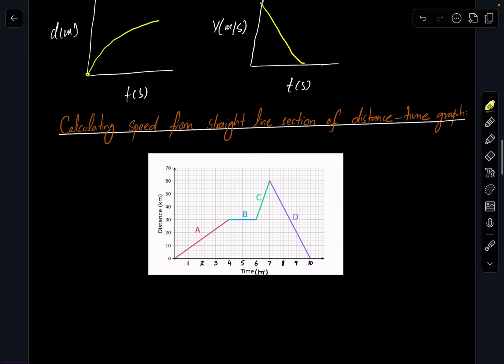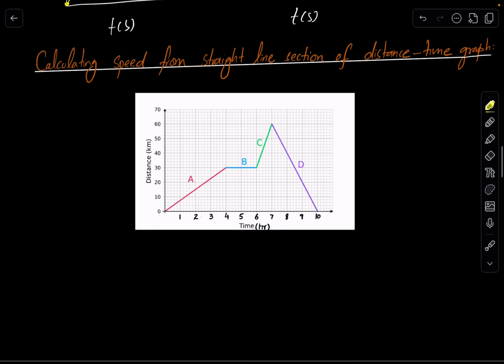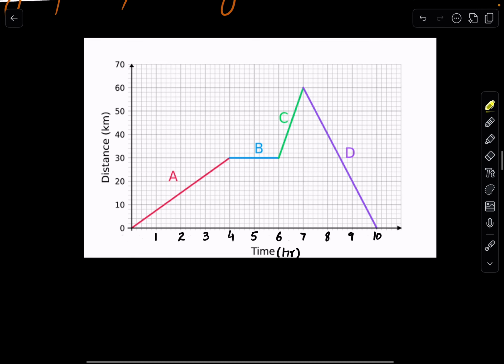Okay, next thing is for the distance-time graph, how we can calculate the speed, the magnitude of it, the exact value. As shown in the graph, let's suppose that is a case that we have. There are different portions of the graph A, B, C, D. They can ask you anywhere to find the speed. Let's suppose they're asking you to find the speed during the first 4 hours, right? So the first 4 hours is basically this region, the portion A.